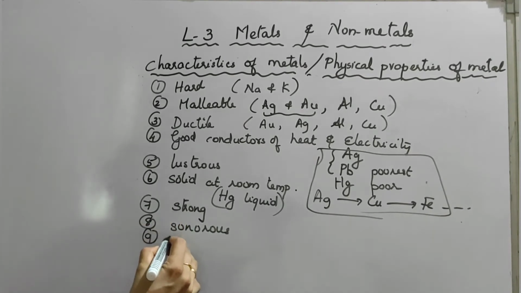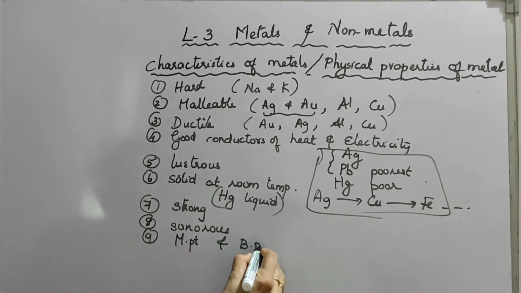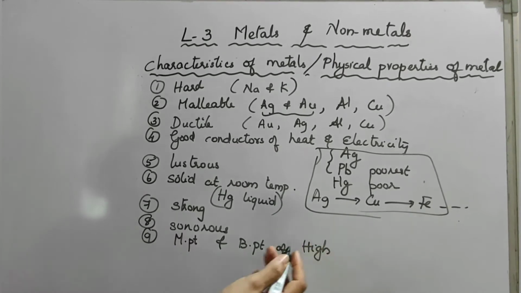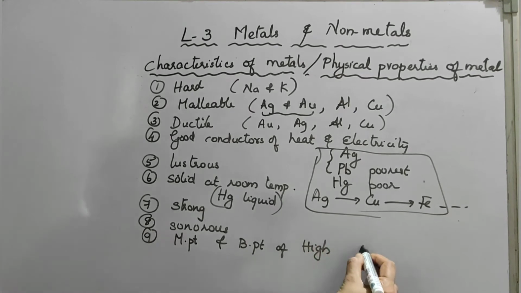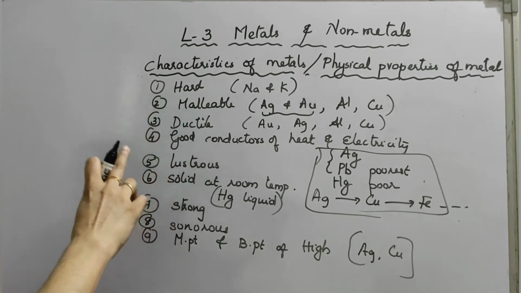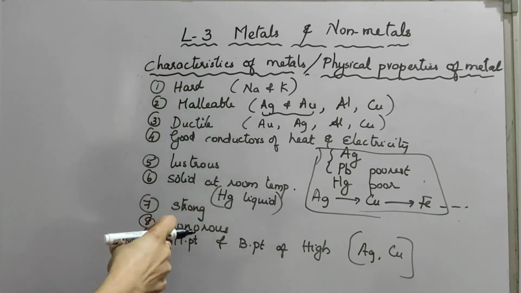And the last property: the melting point and boiling point of metals are generally high. For example, silver, copper, etc. This melting point is high, and exceptions are gallium and cesium. Here also exceptional cases, gallium and cesium. The materials which generally possess all these properties, we call them metals.